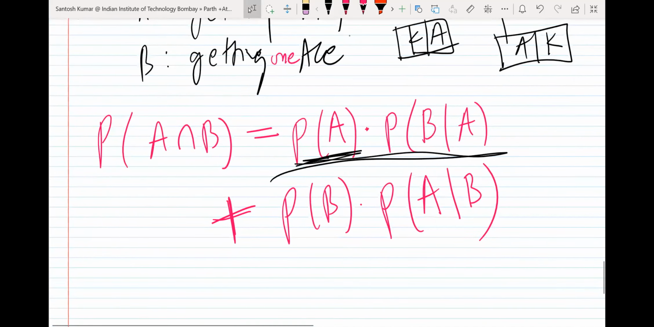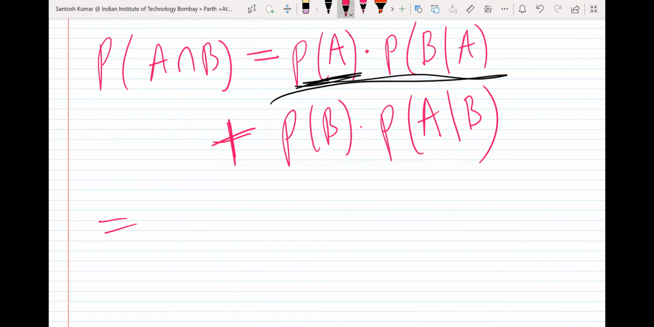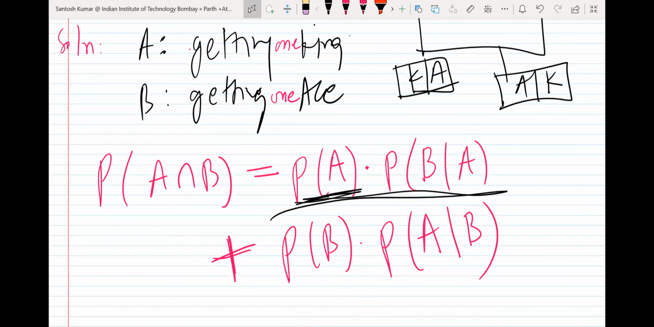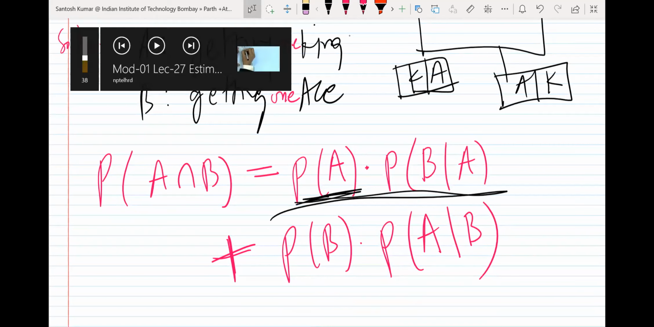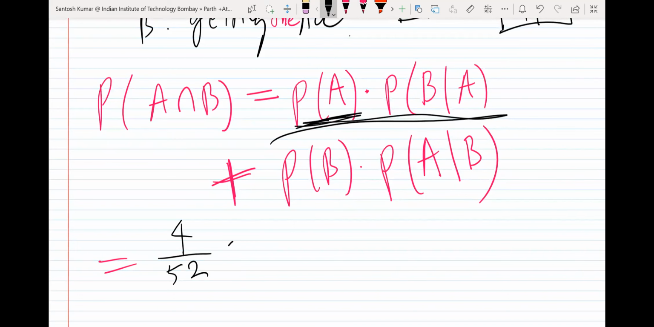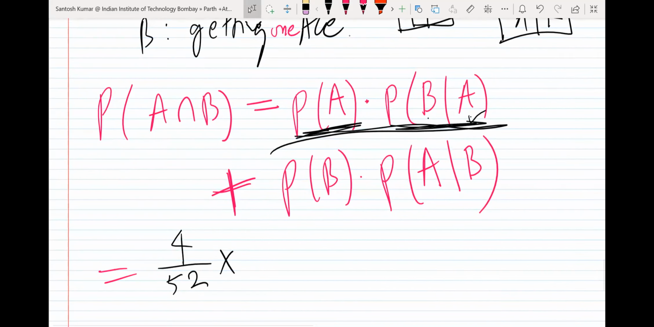And now according to the formula, let me put in the values. The probability of A is getting one king. You know total 52 cards are there, and how many kings are there? Four. So there are four kings out of 52. Suppose you are drawing one card and getting a king, the chance is 4 out of 52 because there are four kings. And now I want the probability of B given A. You know that the first card was a king. So what is the chance of B? B means getting an ace. So how many aces are there?